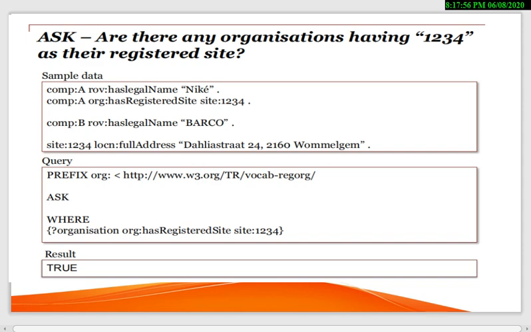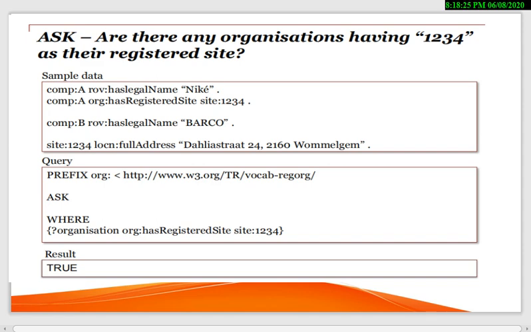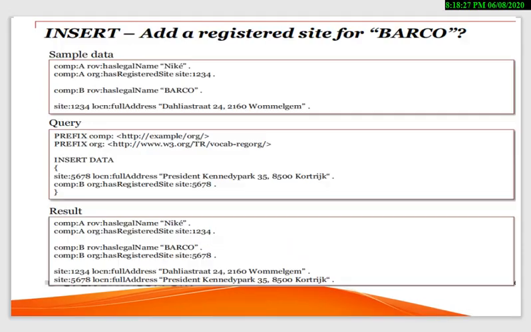And the next is Sparkle update. What are the Sparkle updates? Sparkle updates can be used for adding data, which we have done in the insert, delete, load, clear, create, drop, copy graph, move graph, or add graph. These are all the updates that can happen under Sparkle. You can use all these while giving your query as per the given scenarios.